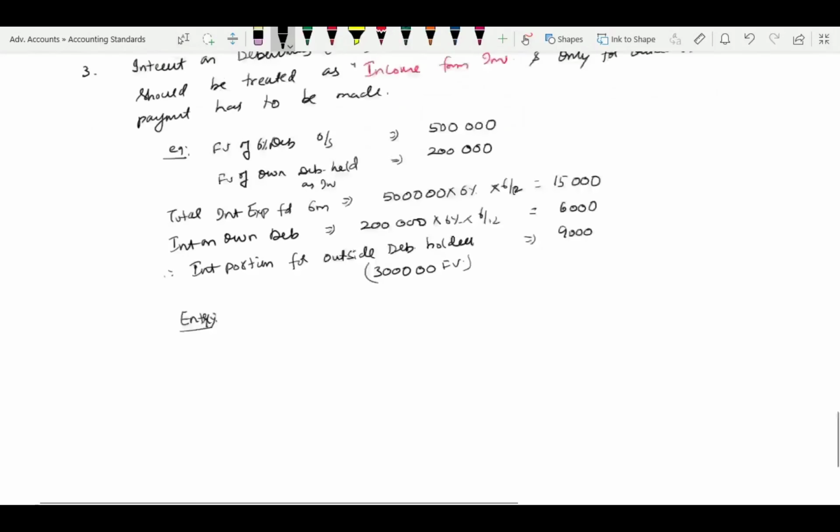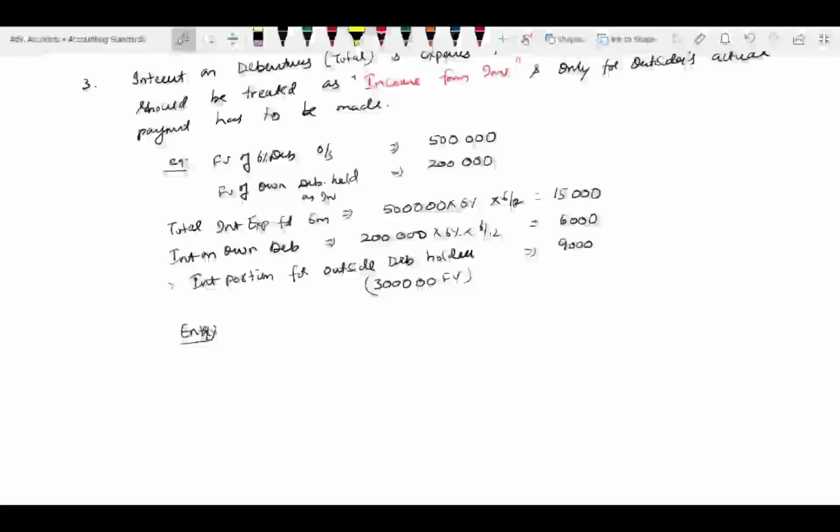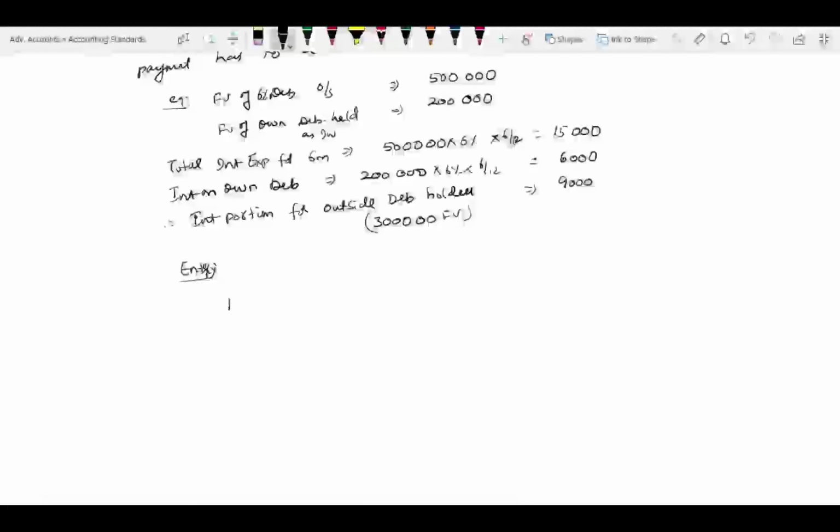total debenture interest is an expense because I have not yet cancelled. Only if it is cancelled, it will be treated as a debenture cancelled. From that day, debentures cease from the books of accounts. Till that time, it has a power. Therefore, entry is, my dear friends, total debenture interest account debit, 15,000.